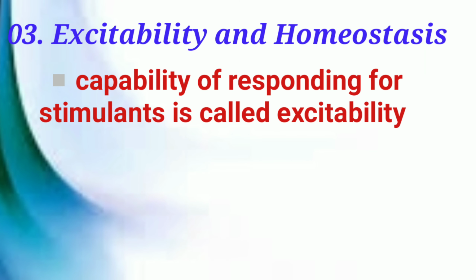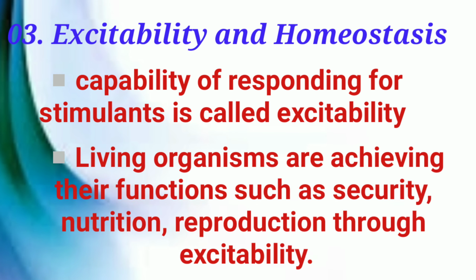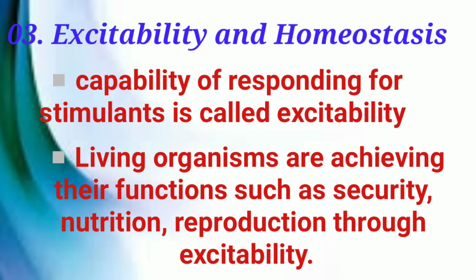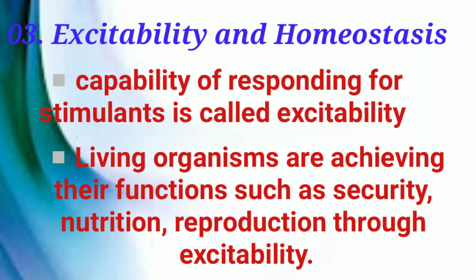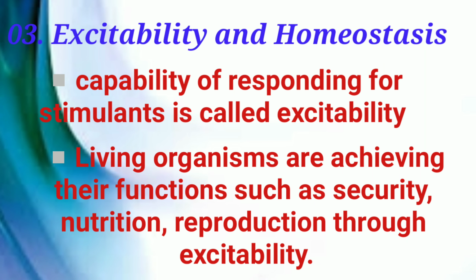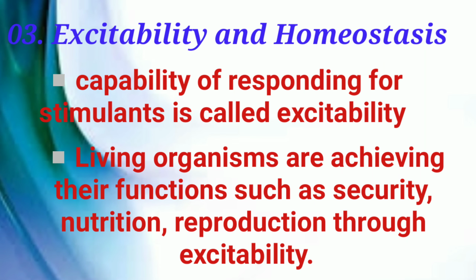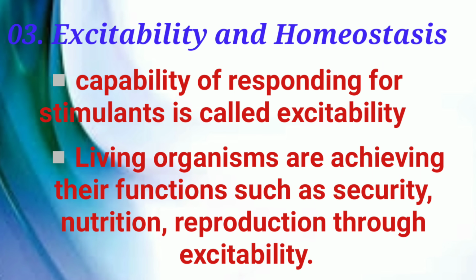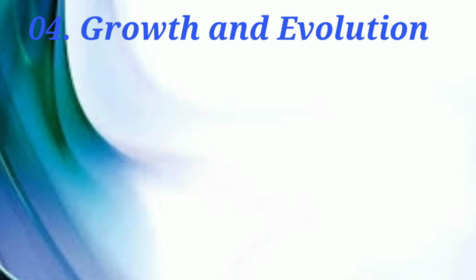The third characteristic of organisms is excitability and homeostasis. The capability of responding to stimuli is called excitability. Living organisms achieve their functions such as security, nutrition, and reproduction through excitability. As an example, quickly pulling our hand away when it touches a hot substance. Due to the coordination of an organism with the external environment, the activity of the internal organs of the body is coordinated.